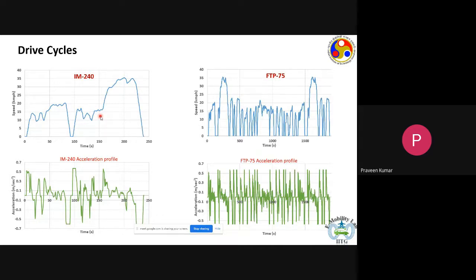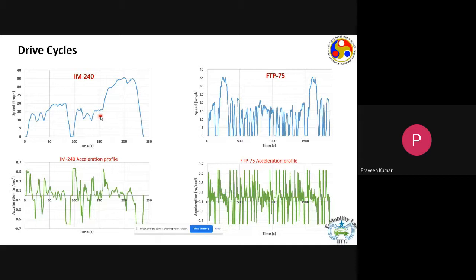Rapid accelerations happen when you are, for example, standing at a traffic light, because then you want to move away as fast as possible, and that's where people tend to accelerate very fast. But otherwise, the accelerations usually are in the range of 0.5 to 0.7 or 0.8 meters per second squared.